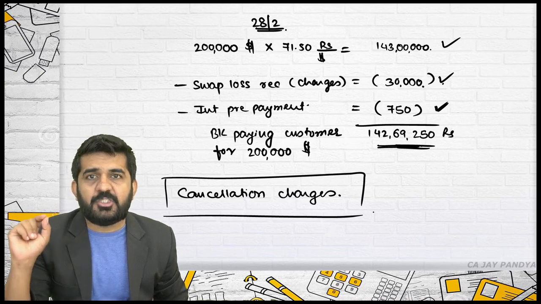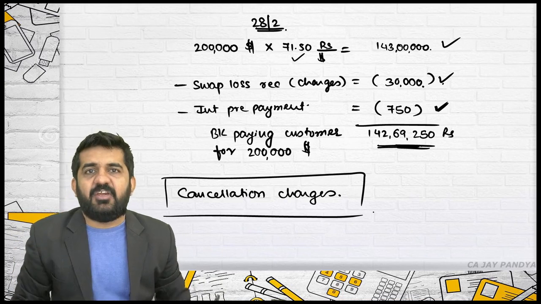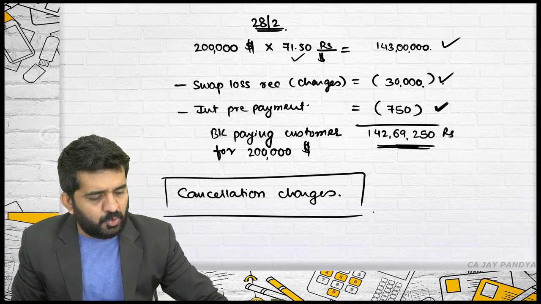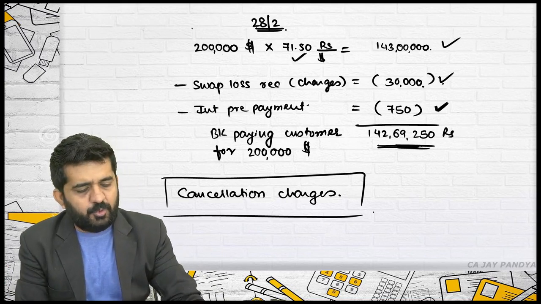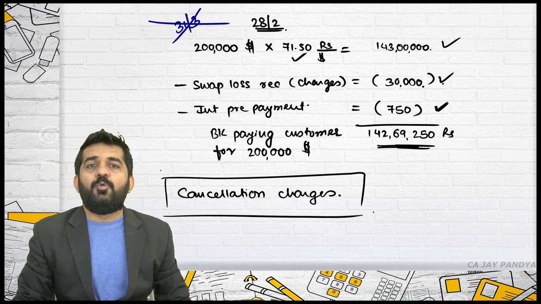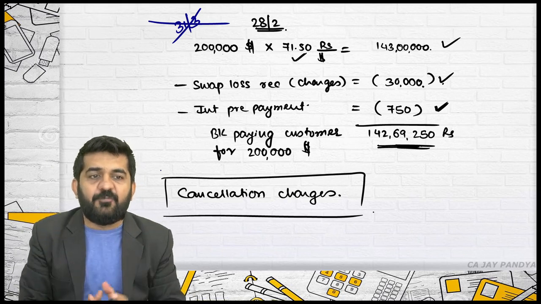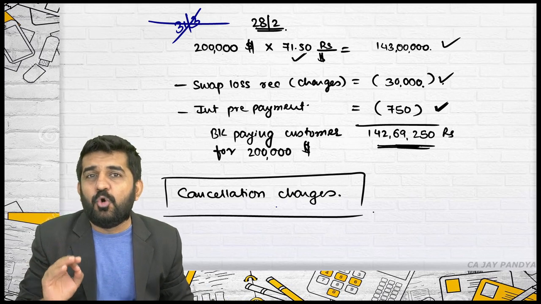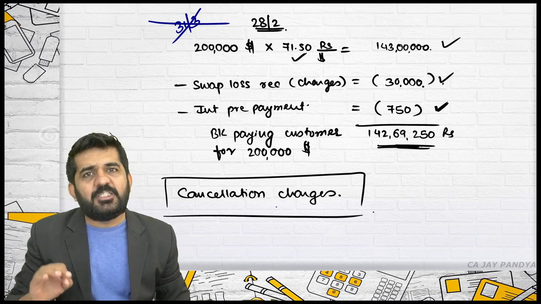Try to understand. The customer was going to sell me this $2 lakh at 71.50. The customer is selling me this $2 lakh at 71.50. The customer was going to sell me on 31st of March. Now they are just selling me on 28th February. This is the only difference which is happening in this particular contract. Otherwise, there is no difference. The same contract is executed because there is pre-delivery.